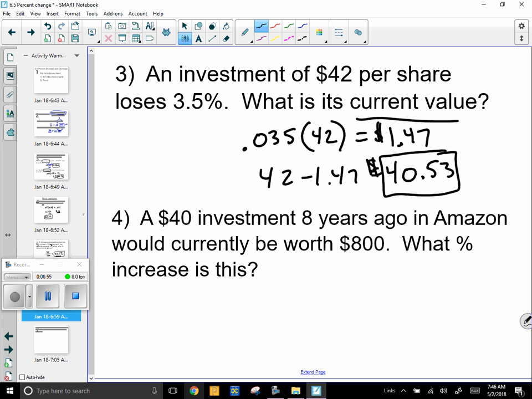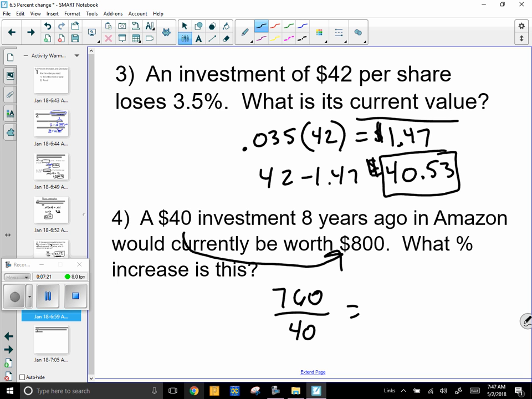Number 4, a $40 investment 8 years ago in Amazon would currently be worth $800. What percent increase is that? Went up a lot, right? 40 to 800 is a jump of 760. It jumped 760 compared to the original amount of 40. So when you divide these, you're going to get a very big percentage.